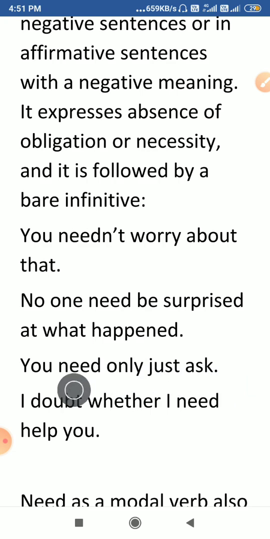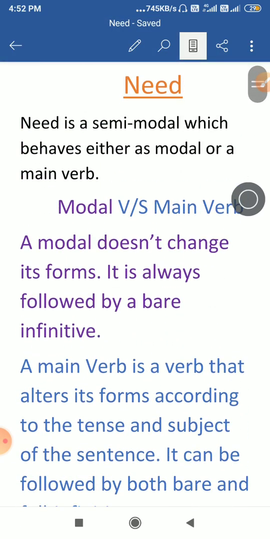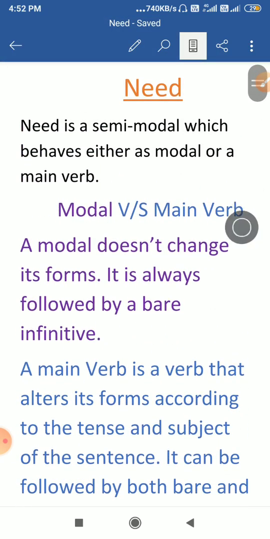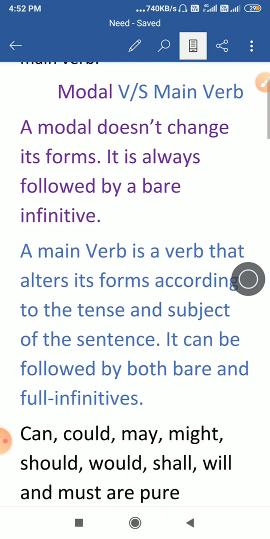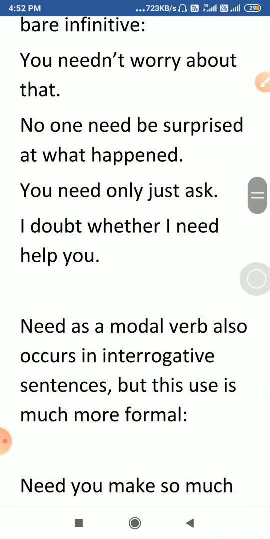And you can use to after need, then it will become the main verb, because after modal verbs full infinitives are not used. But in the case of need, as need is a main verb also and a modal also, you can use need to and need without to also. In both cases, the sentence would remain correct.